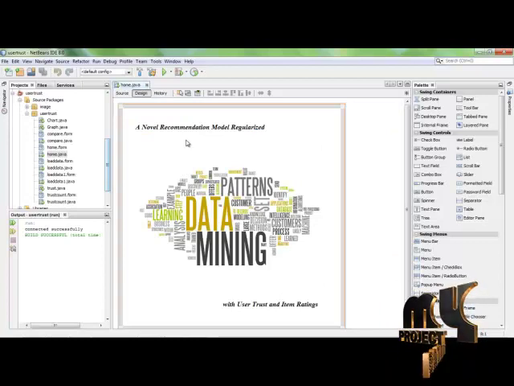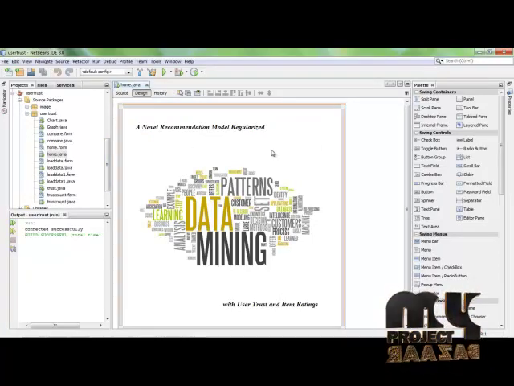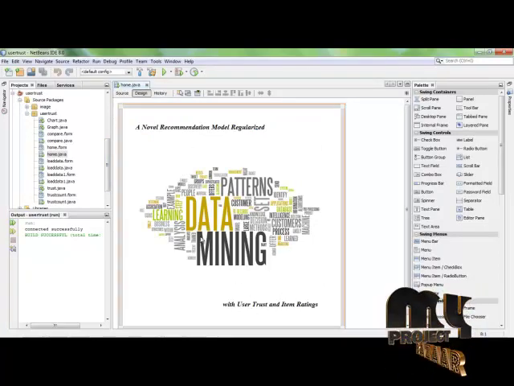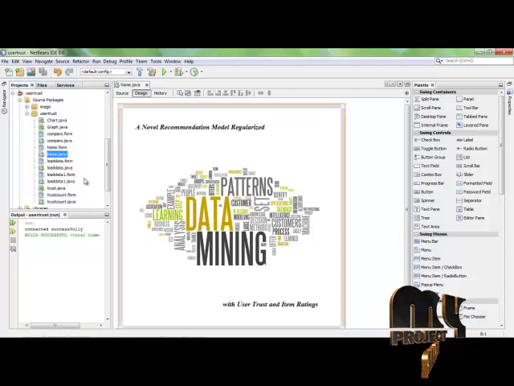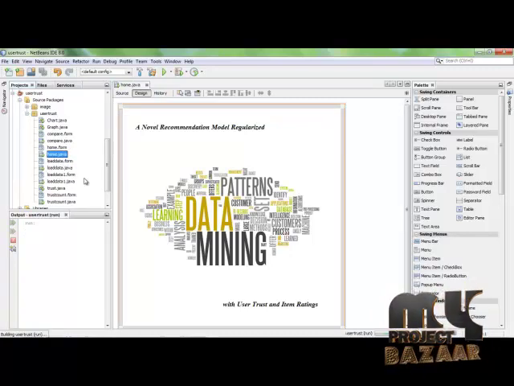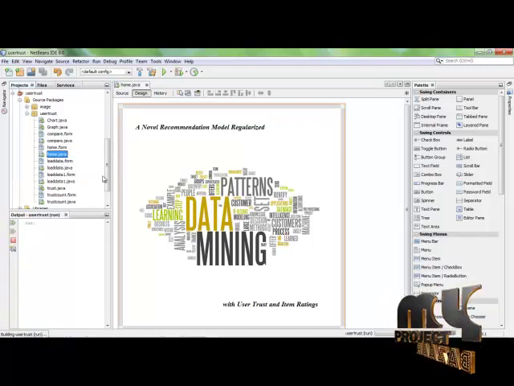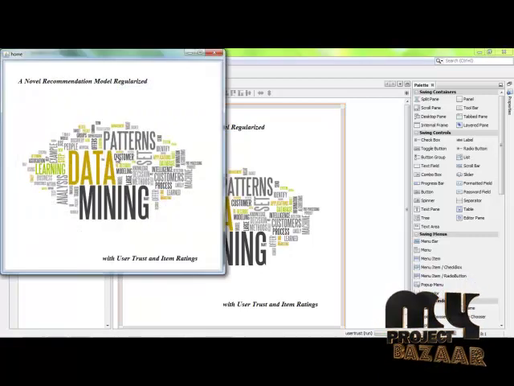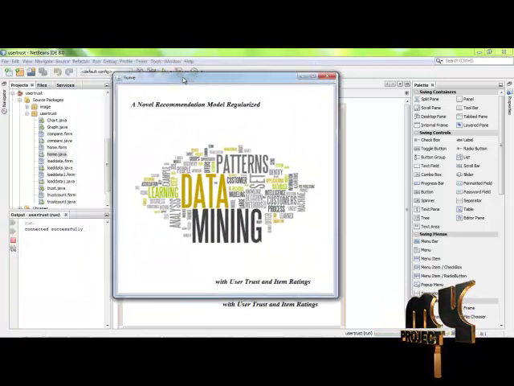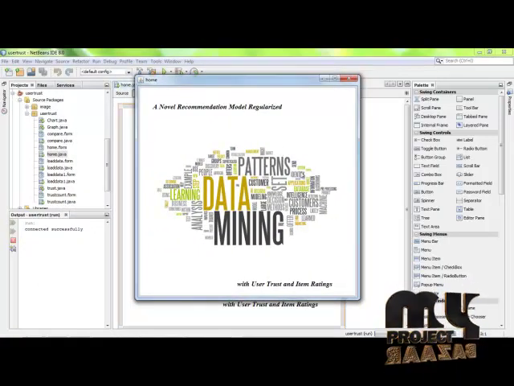Our project demo: a novel recommendation model regularized with user trust and item ratings. First, we want to run the home.java to start our process. Click on it and right click, run file. This is our home page. After clicking on any page, it goes to the dataset loading.